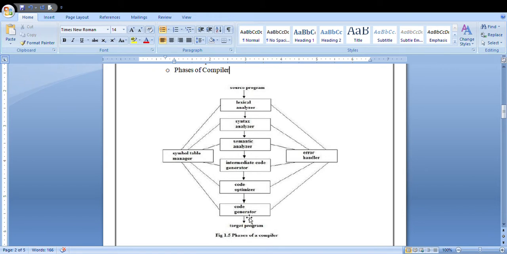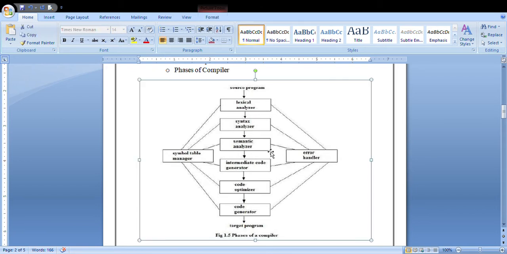These first three, whatever you are seeing here: lexical analyzer, syntax analyzer, semantic analyzer, these three stages work in the front end, and are used for the source program. Whatever source program you give will be processed in these three steps. After these three steps, the next three steps will be used to generate the target code. These are the different phases of a compiler.